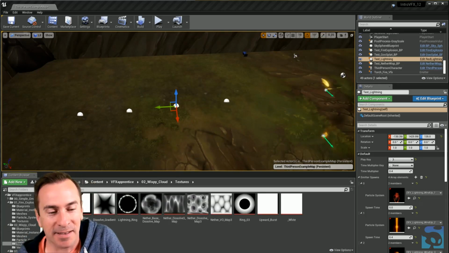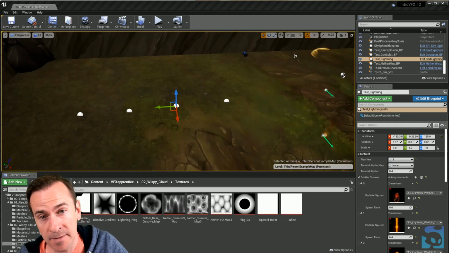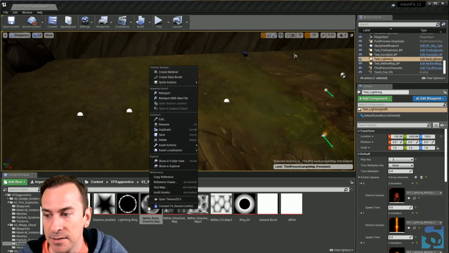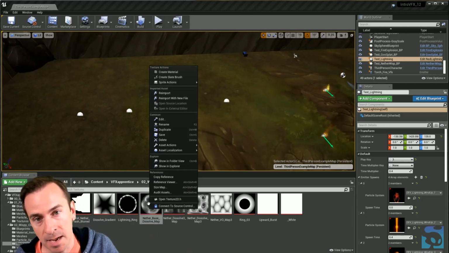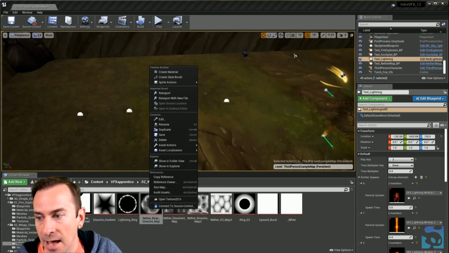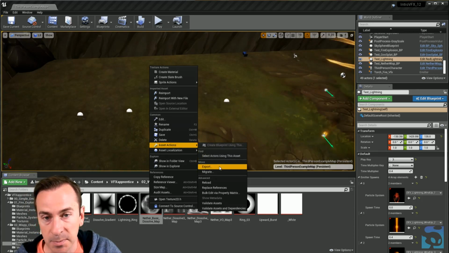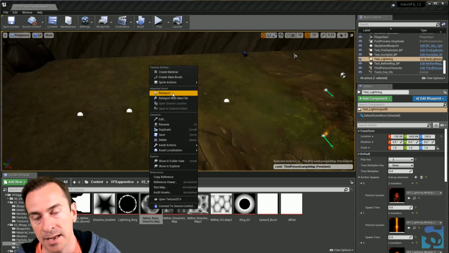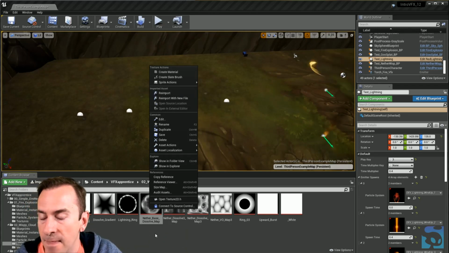I forgot one more thing. Sorry, there was a lot to cover. I missed exporting files. I talked about importing files just real quick. Here's how you export files. If I right click on a texture that I want to take back out into something like Photoshop and make more edits and then bring it back in, I can simply right click and say Asset Actions, Export. And then once I've made my changes in Photoshop, I can click re-import, it'll bring it back in, or I can simply drag it and drop it in here like I showed you before, and that works really nice.